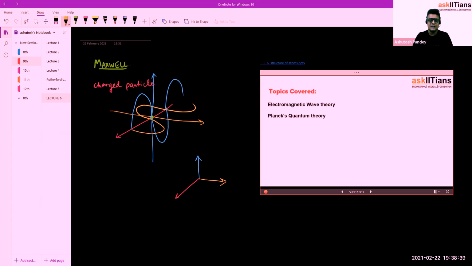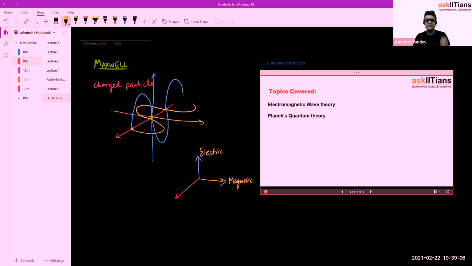If a charge is moving in this red direction, formation of these waves will be along these directions. One of them is the electrical wave, the electric field, and the other one is the magnetic field.